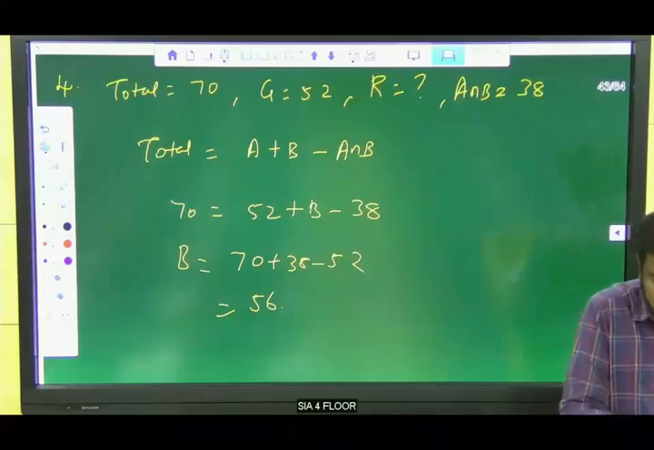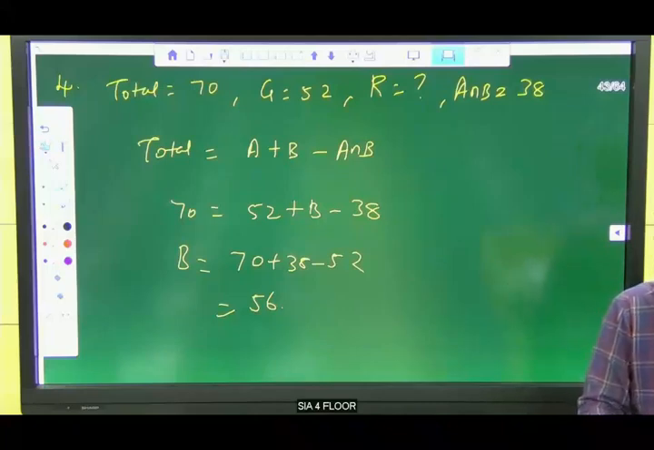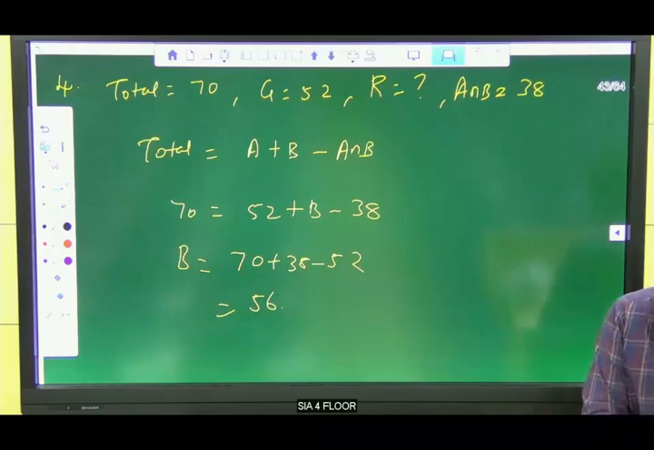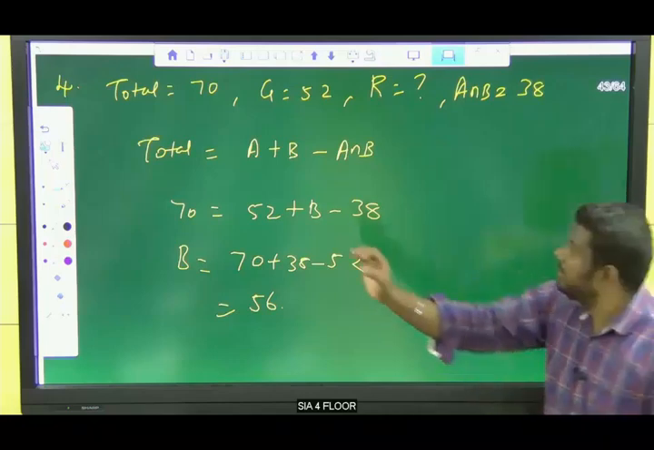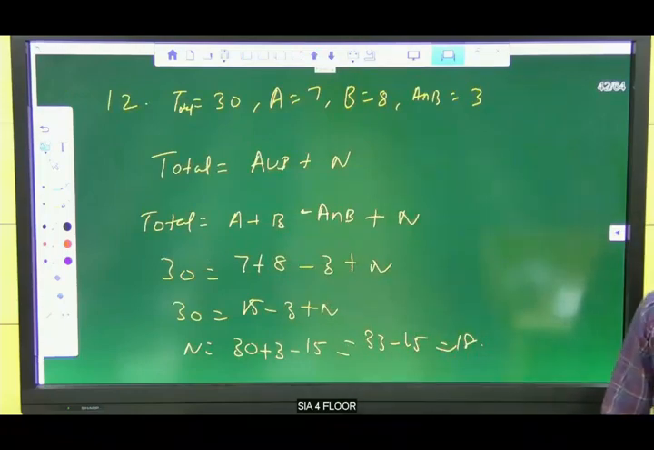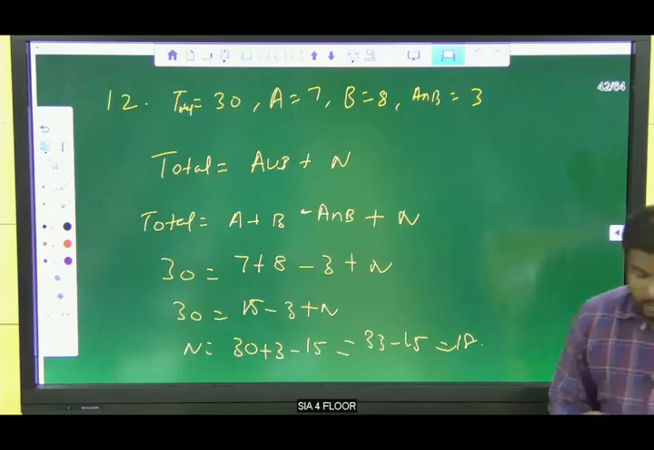So now try to solve the 14th one. 14th question. Yes, the fourth is 56. Okay. So try to solve the 11th one, 14th one. Can you show the previous slide? So try to solve the 11th one, 14th one, yes, 15th one. Okay.